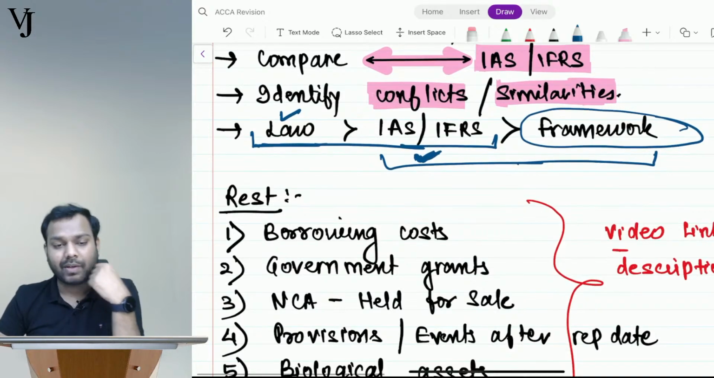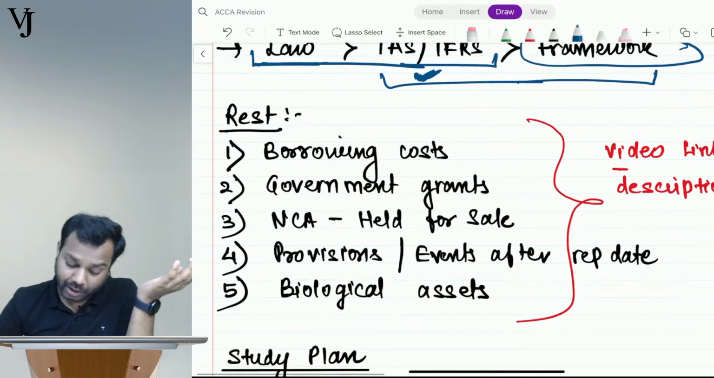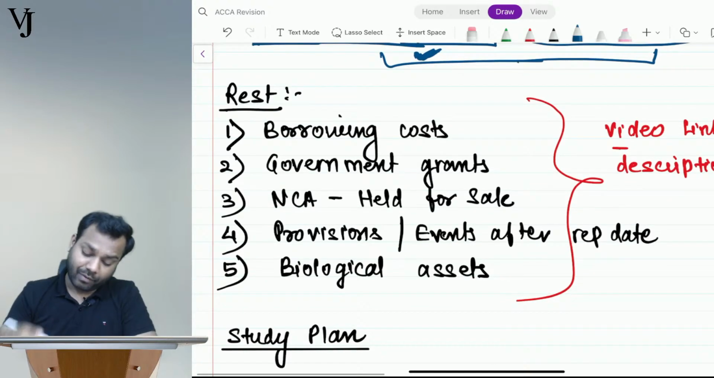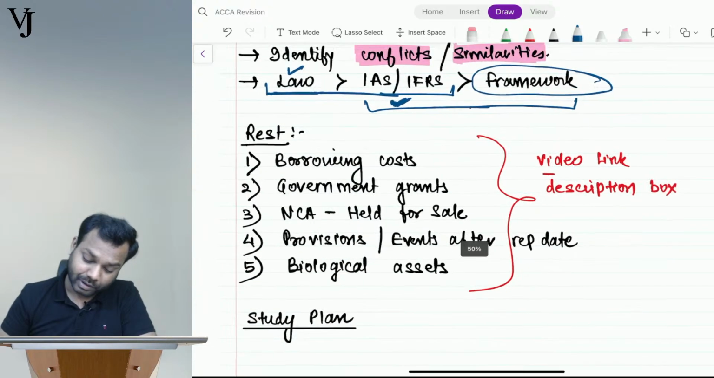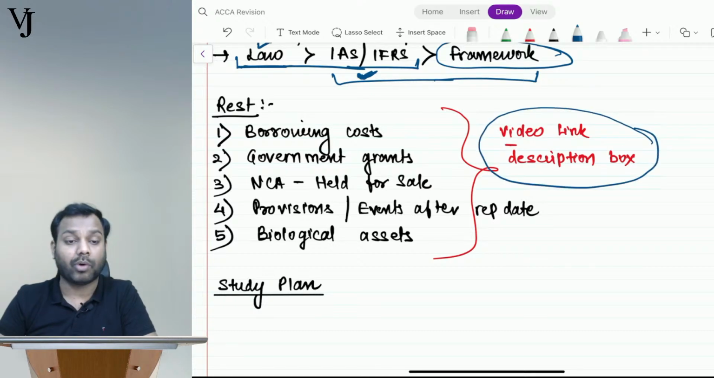Still, if you guys have any queries, definitely you can reach out to me, and I will try to resolve them. Now, the rest. What is the rest? I have not covered these standards in your classes. Borrowing costs, government grants, non-current assets held for sale, provisions and events after the reporting date, biological assets, for which I will give the video link in the description box.